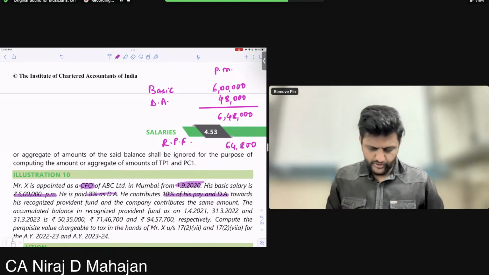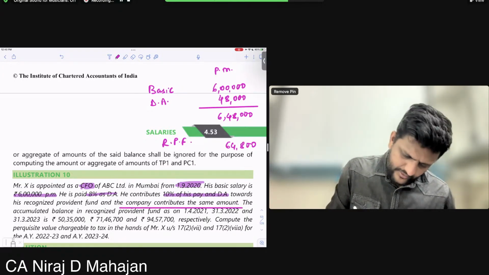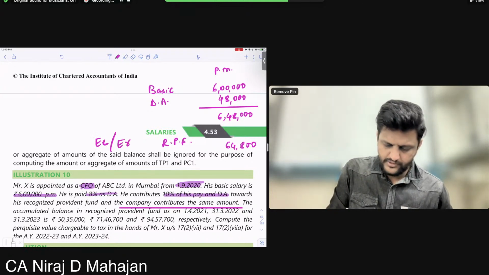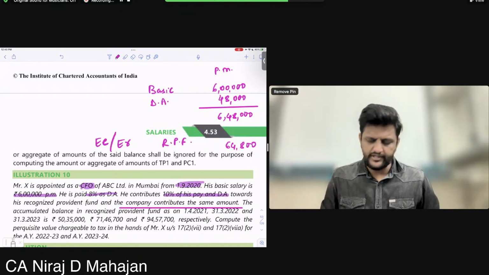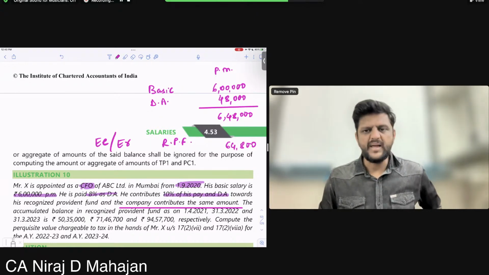This is the employee's contribution. And the company also contributes the same amount, employee as well as employer. So this definitely is going more than 7.5 lakhs.